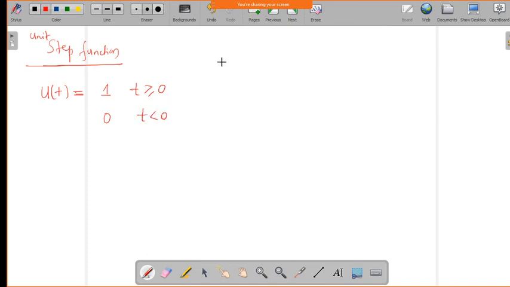Okay, so that we can represent in signal form, which is equal to 1 for t greater than 0 and 0 for t less than 0.